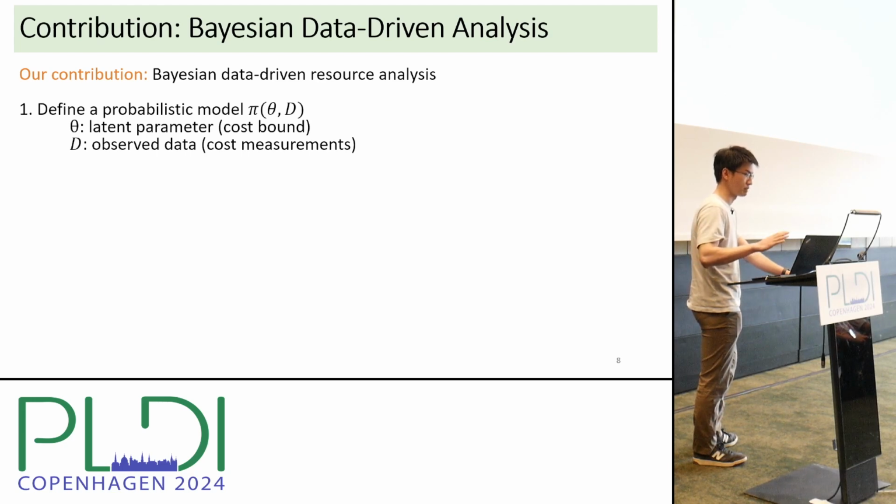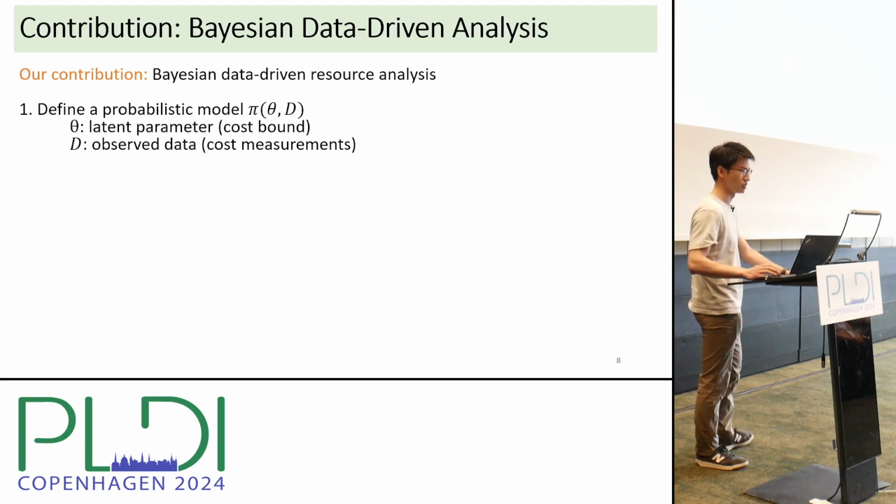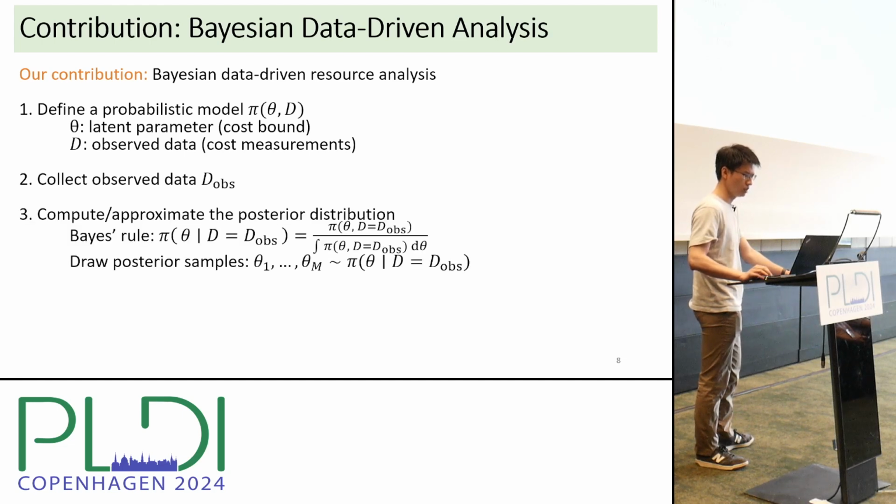Here, theta is a latent parameter. It is something that we want to infer, so it corresponds to a cost bound in the context of resource analysis. And d is an observed data, so it is a data set of cost measurements. Next, we collect observed data, d_obs, and compute the posterior distribution given by Bayes' rule.